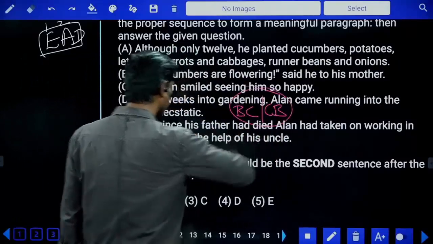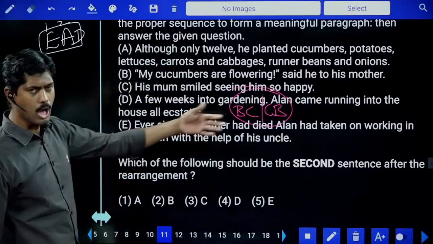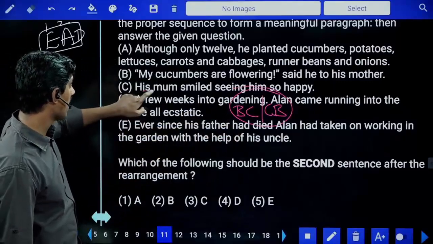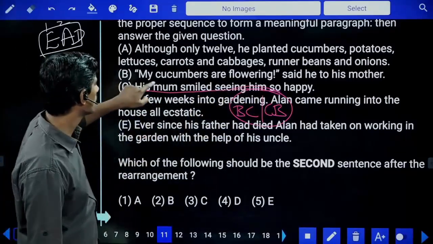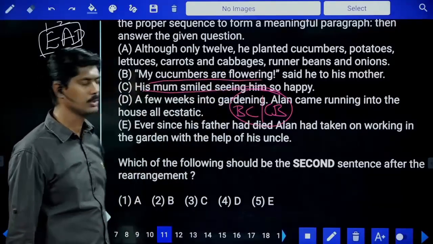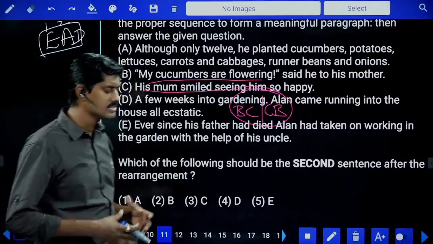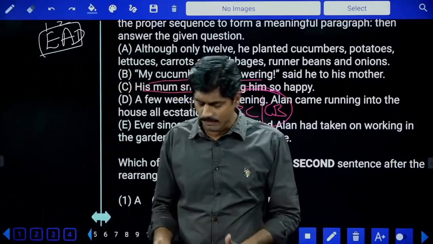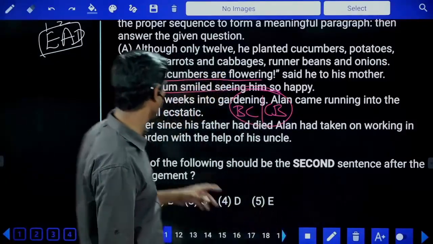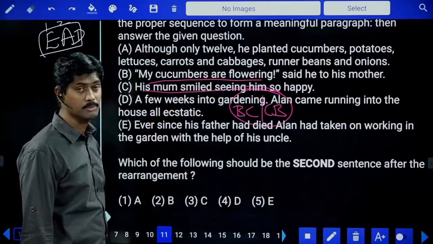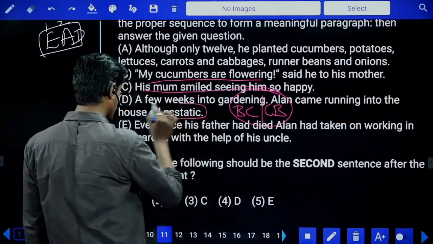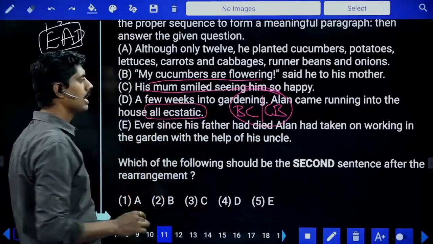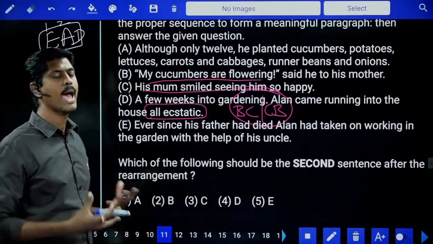Let's see. He came to the house with a happy, smiling face. His mom also smiled seeing him so happy. Or my cucumbers are flowering, said he to his mother. So first he said to his mother that cucumbers are flowering, or what should come first? His mom smiled seeing him happy. So look at this. In B sentence, what does he say? He came running into the house happy.